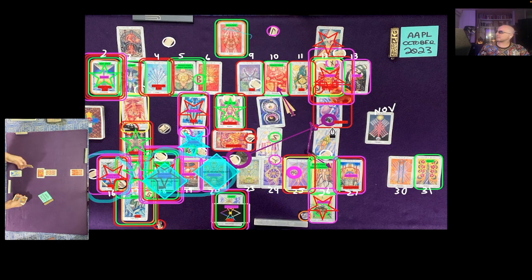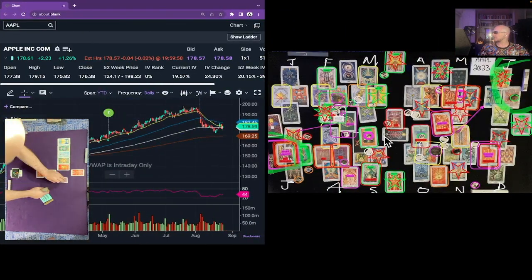It's possible that Apple doesn't follow suit with a lot of the other stocks in October, which are meeting lows for the year. I think Apple's lows are probably a bit later into the year. Before we go any further, let's take a look and see how we're doing on the 1 year thus far.